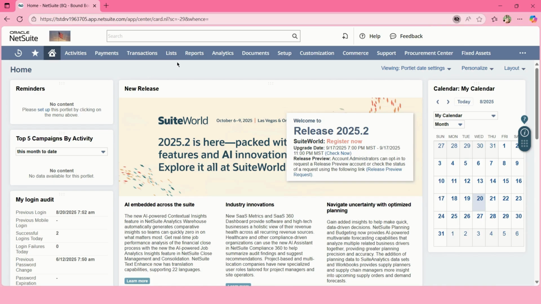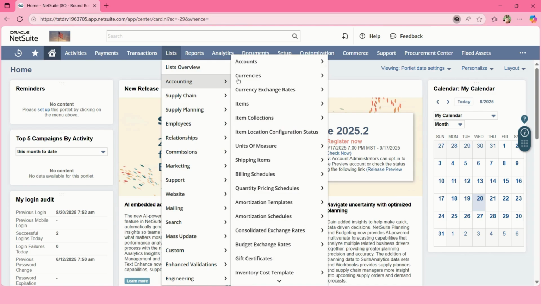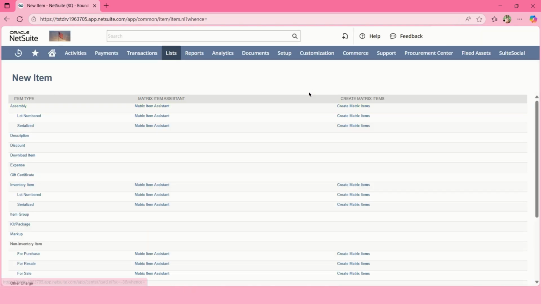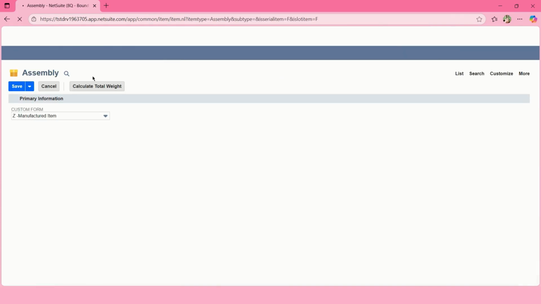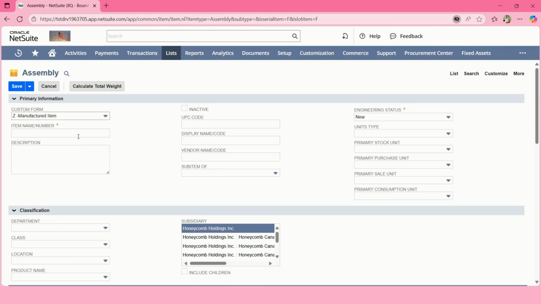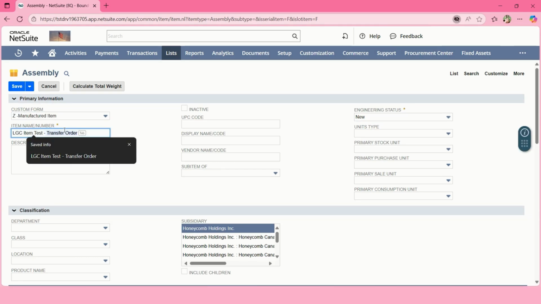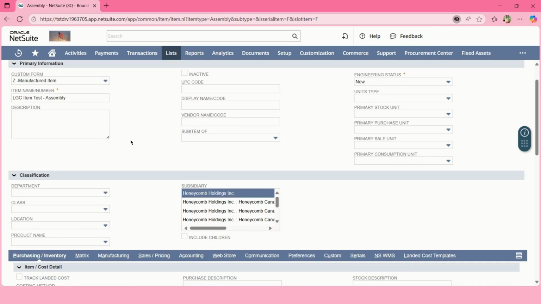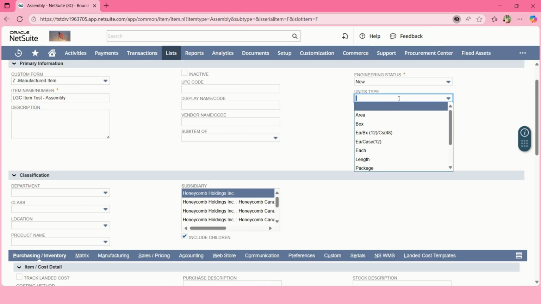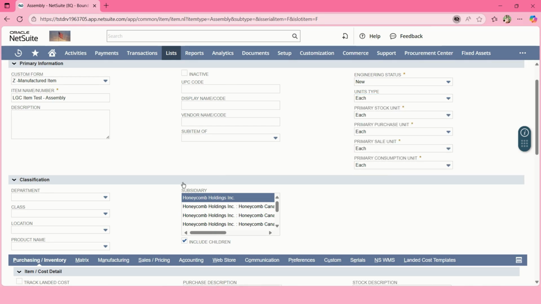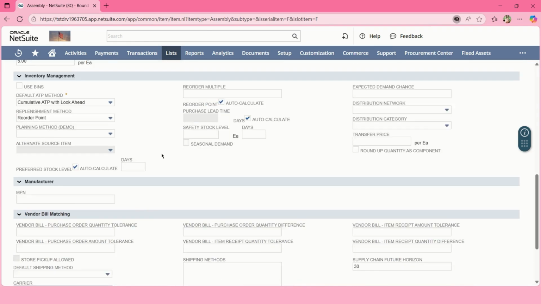To create one, go to Lists, Accounting, Items, New, and choose Assembly Item. You can also choose to set it as a lot-numbered or serialized assembly item if required. Enter the item name or number. Assign the subsidiary. Add a units type. Set the replenishment method.